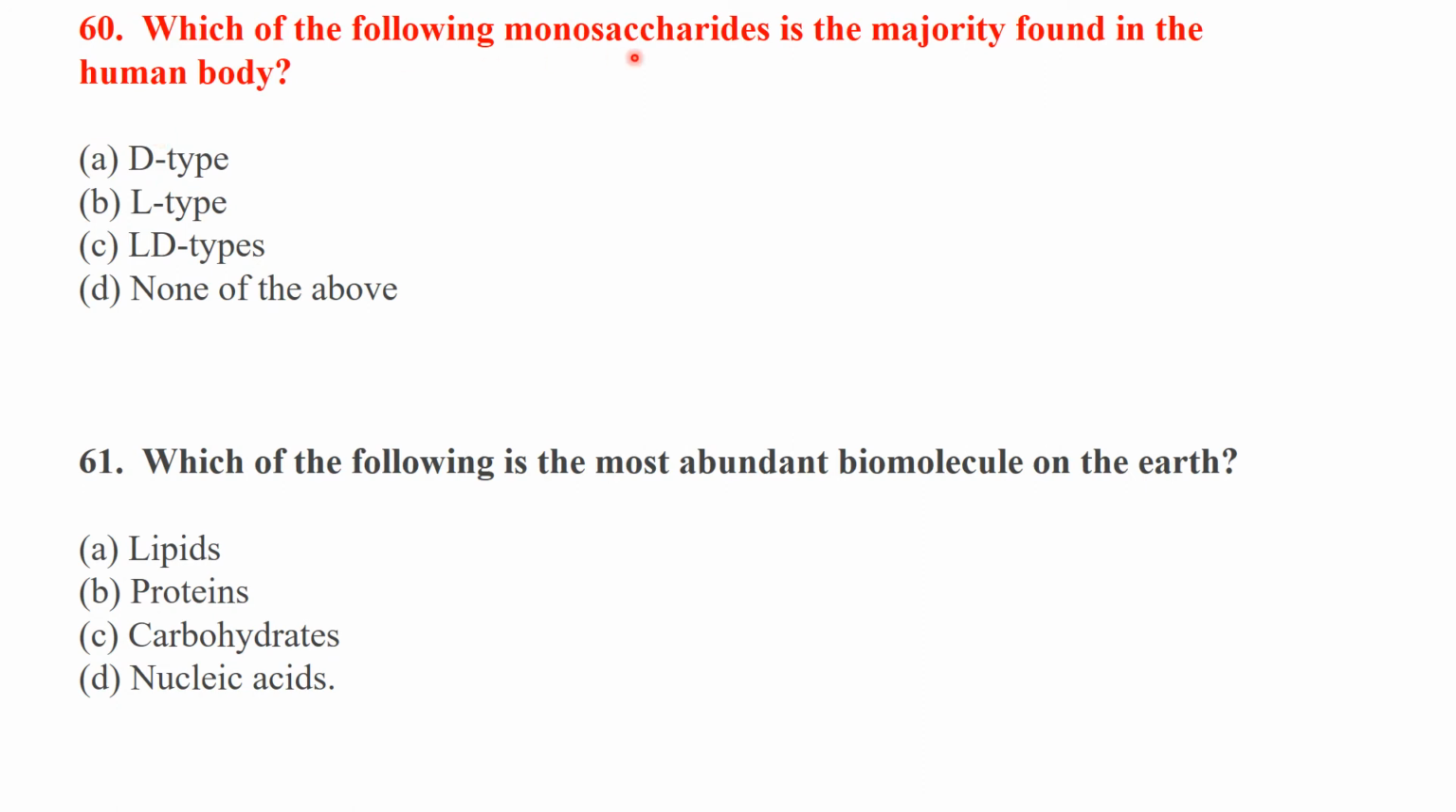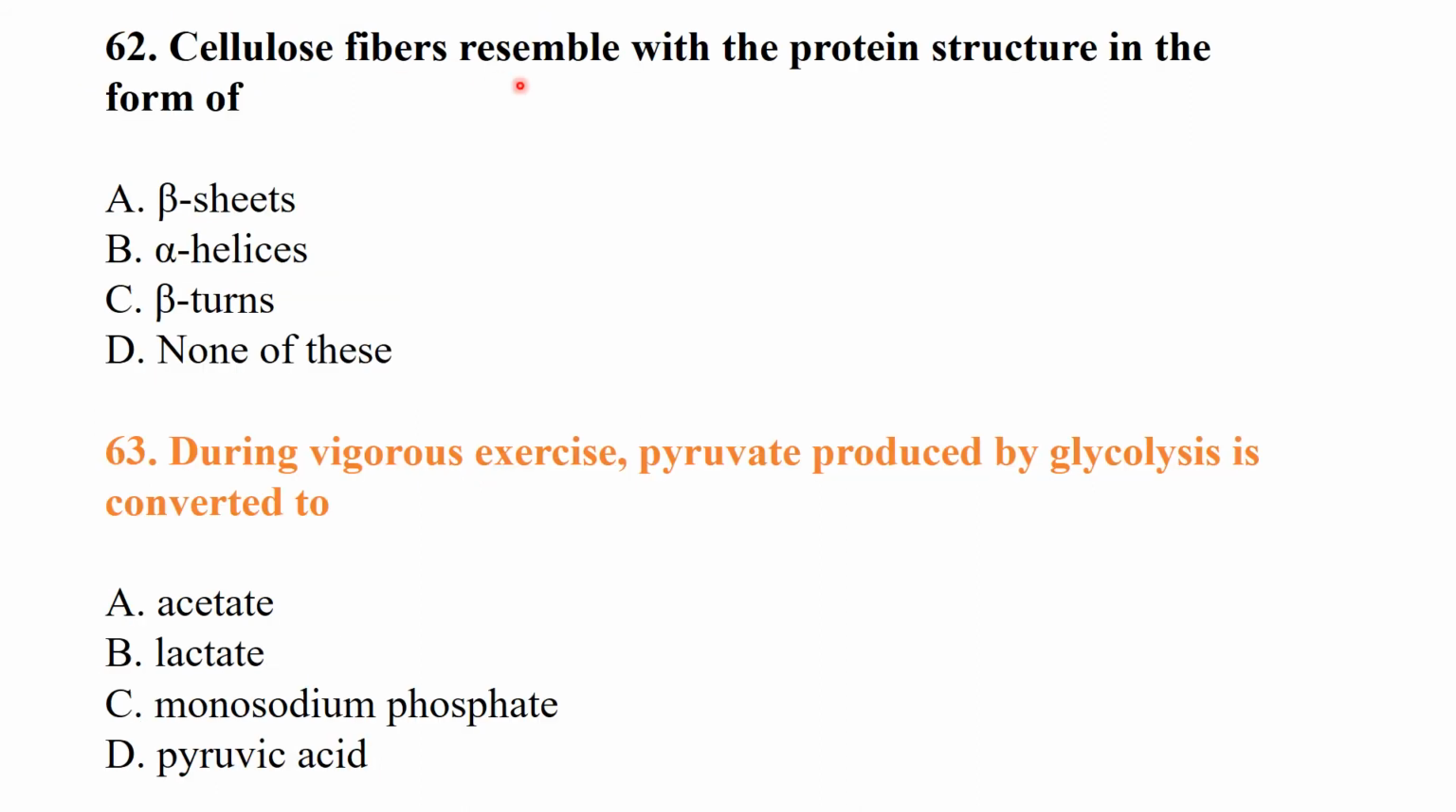Which of the following monosaccharides is found mostly in the human body? So mainly these are the D type monosaccharides. Which of the following is the most abundant biomolecule on Earth? So carbohydrates are the most abundant biomolecules on Earth. In living organisms, proteins will be more abundant. Cellulose fibers resemble the protein structure in the form of beta sheets.